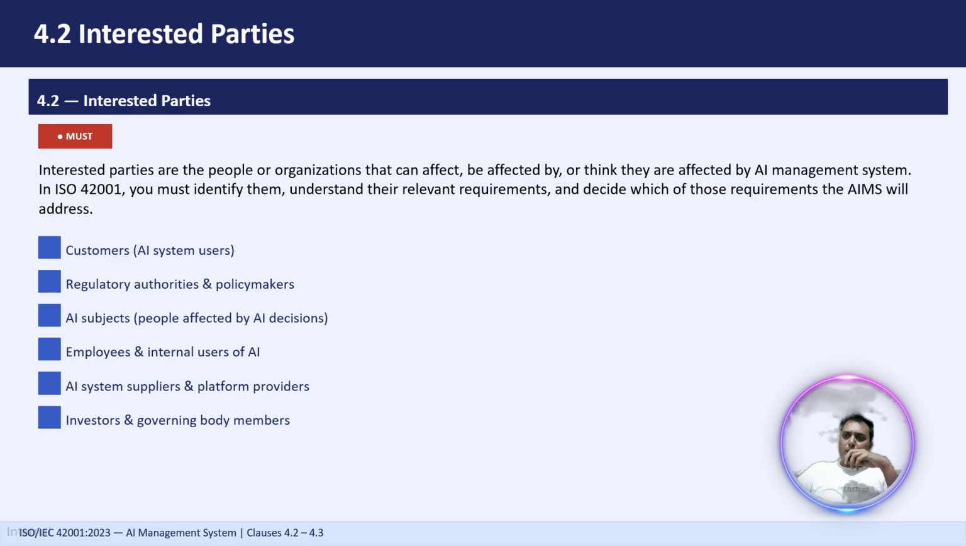So there are different interested parties. It can be customers who are basically the AI system users, right? Then we have regulatory authorities and the policy makers. Then we have AI subjects, the people who are getting affected by AI decisions. It can be an employee or an internal AI user. It can be an AI system supplier or a platform provider. It can be investors and governing body members, right? So it can be anyone. These are not limited. There can be more interested parties as well.